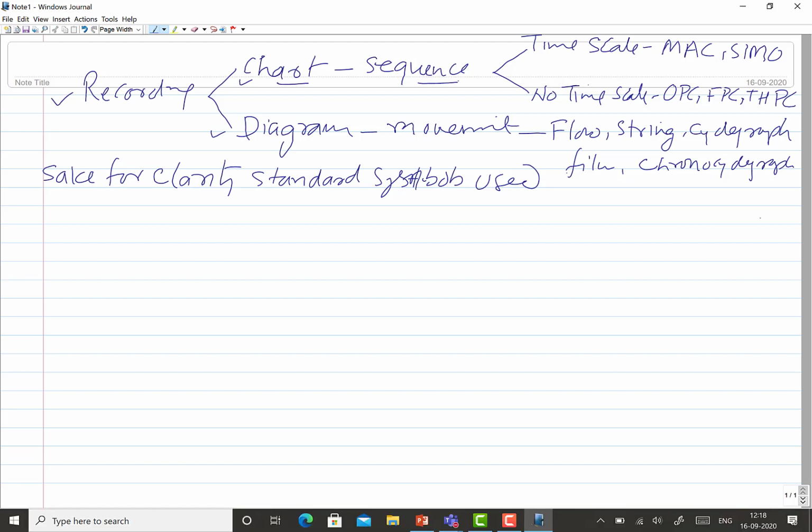Charts show primarily sequence, and these charts are of two types, on time scale and without time scale. Charts with a time scale are like the MAC and SIMO chart, and without time scale like the outline process chart, flow process chart, and two-hand process chart, right? And among the recording techniques, the other technique is the diagrams, which are primarily used to show the movements. The diagrams are of different types: flow diagram, string diagram, cycle graph, films, chronocycle graph.